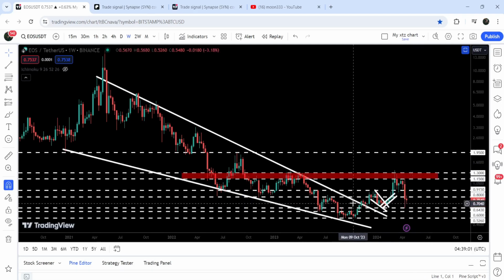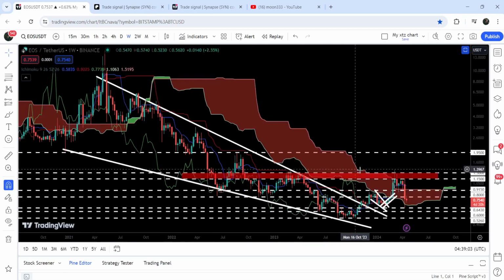zone. And at the same time, you can see that the price line is also trying to break out this very huge resistance of Ichimoku bearish cloud as well. A few weeks ago, we broke it out here, but it got rejected by this long-term resistance zone that starts from $1.15 and goes to $1.30. It has re-entered the same Ichimoku bearish cloud, and we have broken down the upper bands of Ichimoku bearish cloud, and now it is testing the lower bands of this Ichimoku bearish cloud.